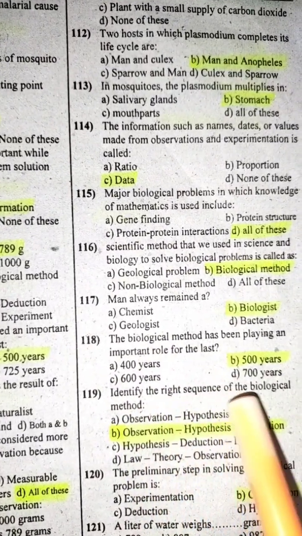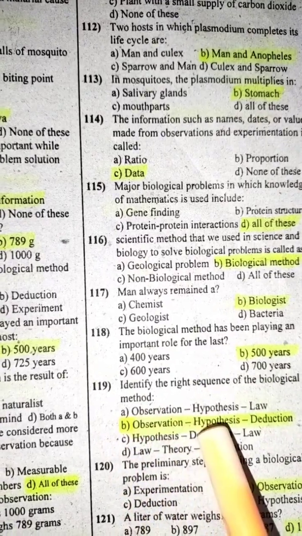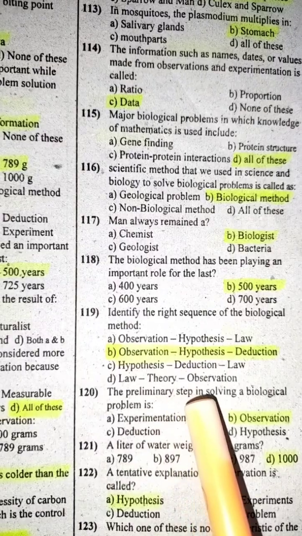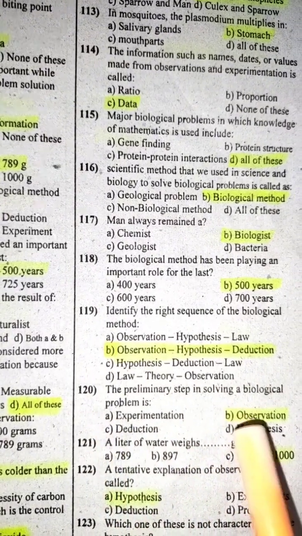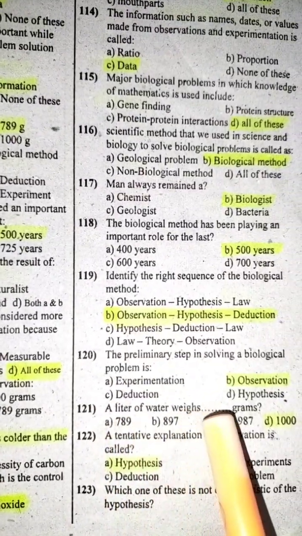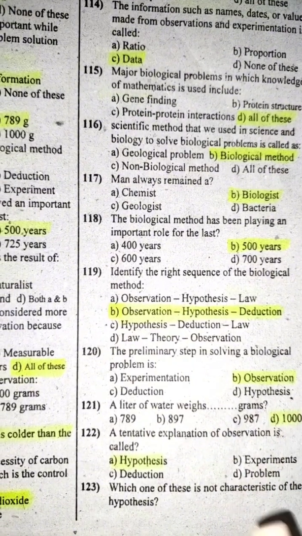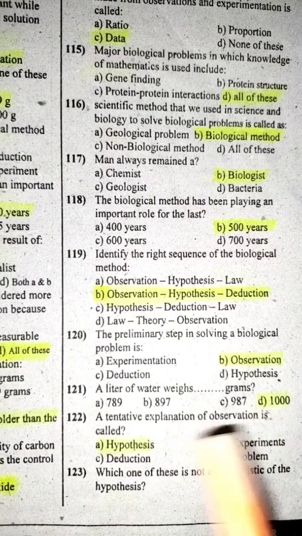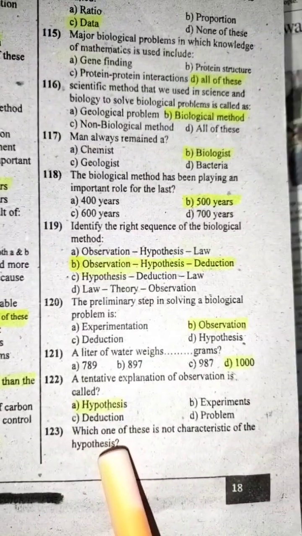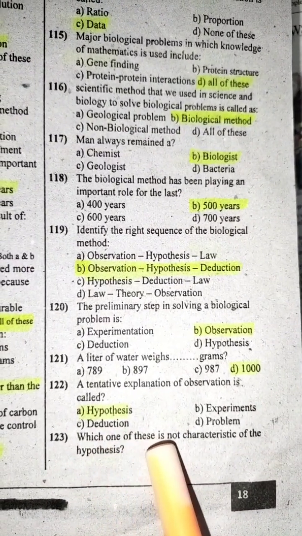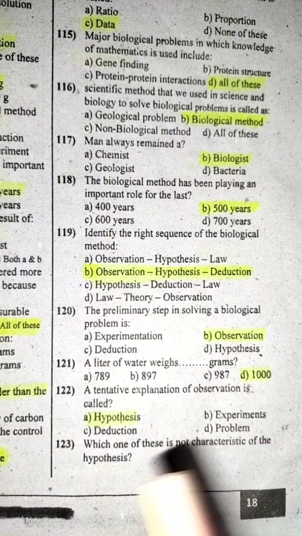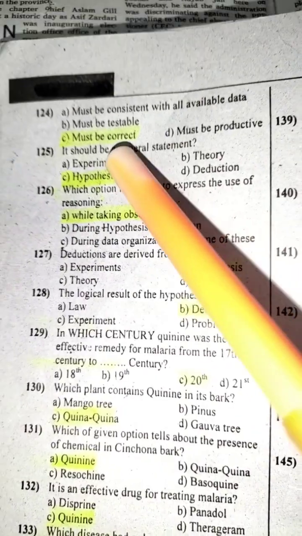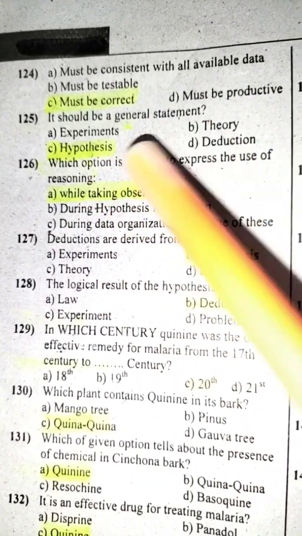Identify the right sequence of the biological method: observation, hypothesis, deduction. The preliminary step in solving a biological problem is observation. A liter of water weighs 1000 grams. Tentative explanation of observation is called hypothesis. Which one of these is not a characteristic of the hypothesis? Must be corrected. It should be a general statement.